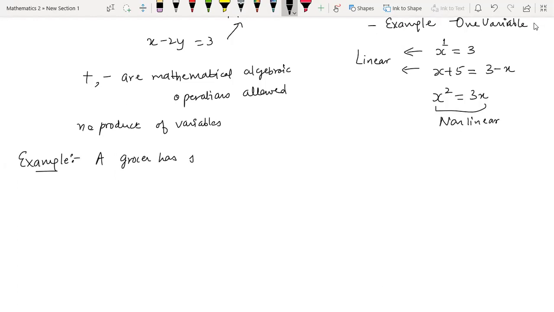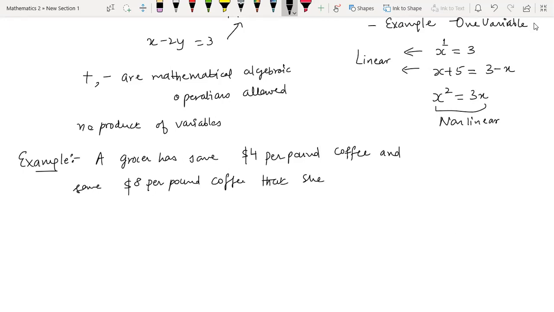A grocer has some $4 per pound coffee and some $8 per pound coffee that she would mix to make 50 pounds of $6 per pound coffee.